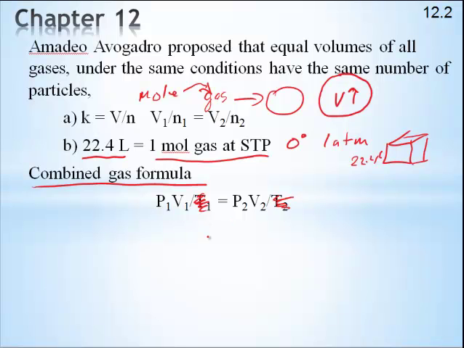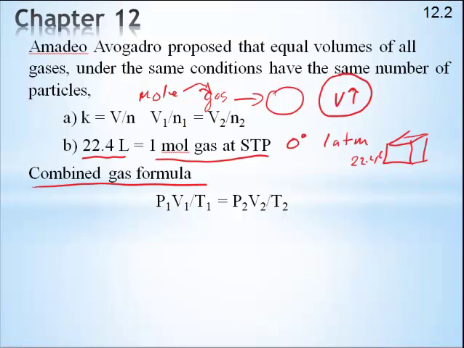There's Boyle's law, P times V equals P times V. What if I get rid of the P? Look at that, I have V over T equals V over T. Who's that? That's Charles' law. And last but not least, what if I were to get rid of the V? I've got P over T equals P over T, and that's what we just did. That was Gay-Lussac's law. So in the combined gas law, they're all there together.